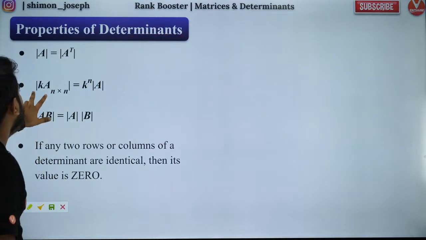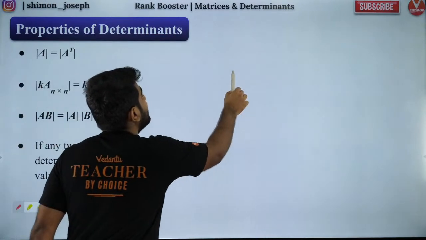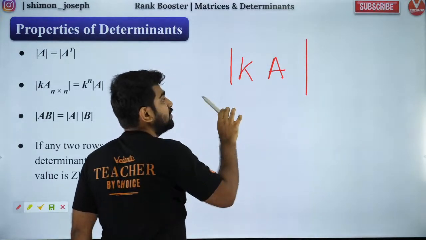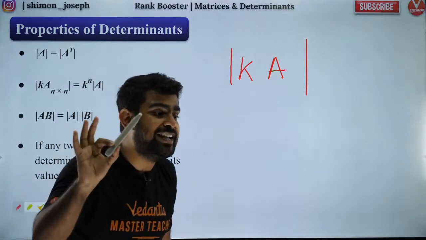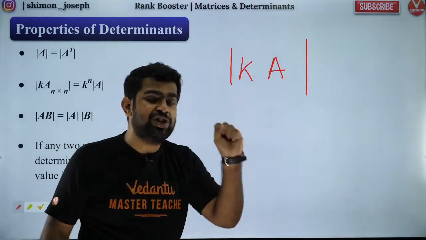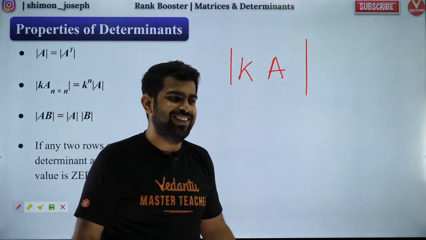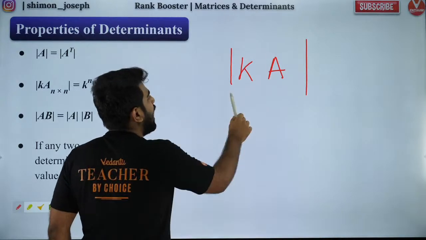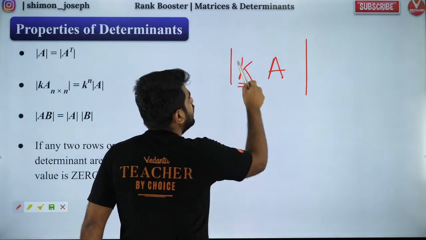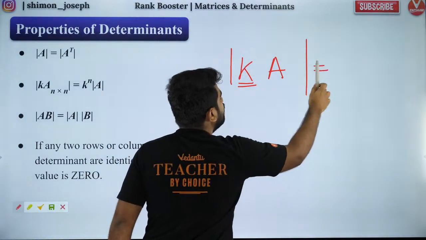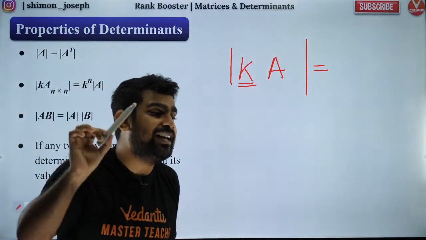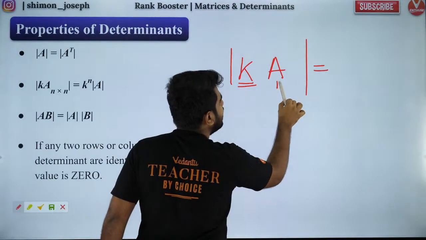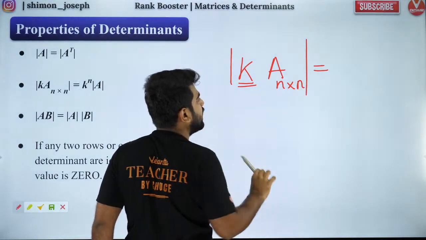What is the second property? The second property is whenever you have a scalar inside a determinant. Guys, this is very, very important. It is not one shot, it is two shots. So I have a scalar inside the determinant. How do you take it outside? Please listen carefully. Let's say my A is an n cross n matrix.